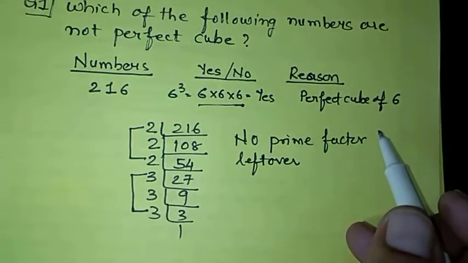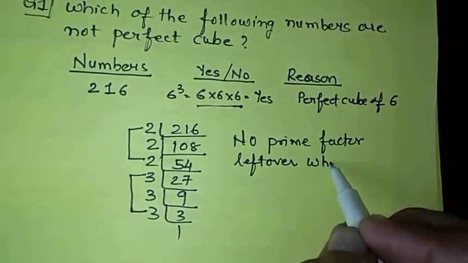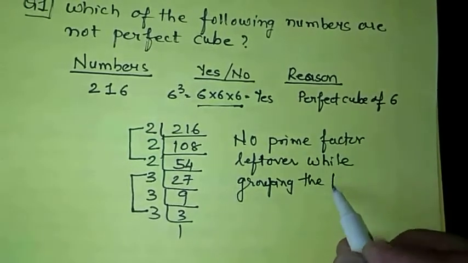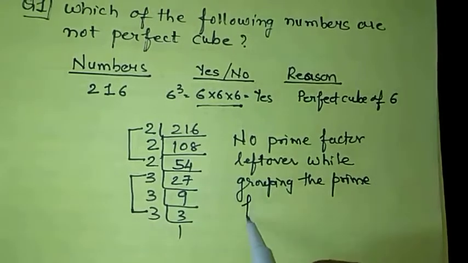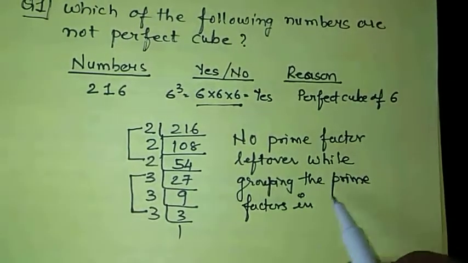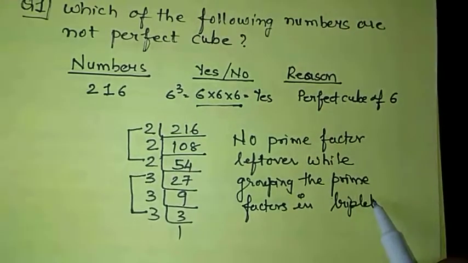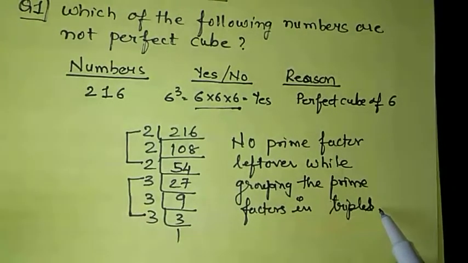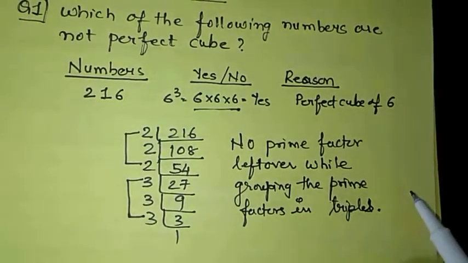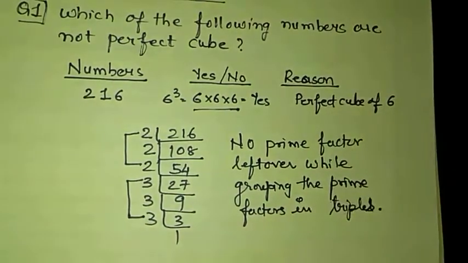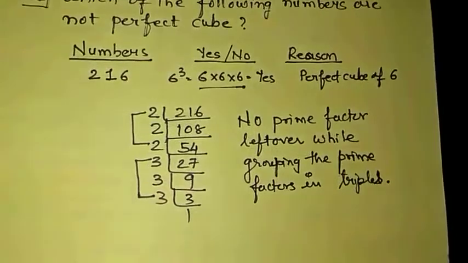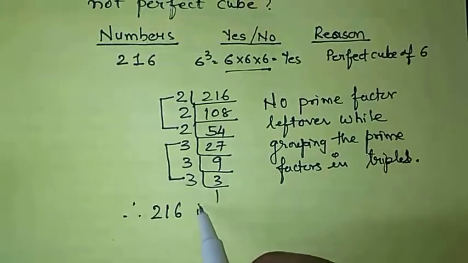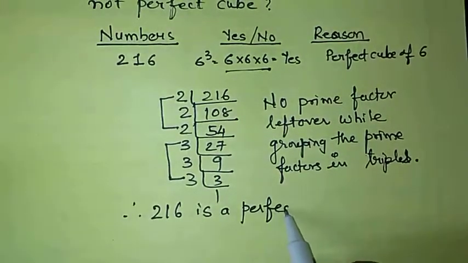Grouping the prime factors in triplets. We can make triplets, and no factor is left, and this is the only reason we can say it is a perfect cube. Therefore we can say 216 is a perfect cube.